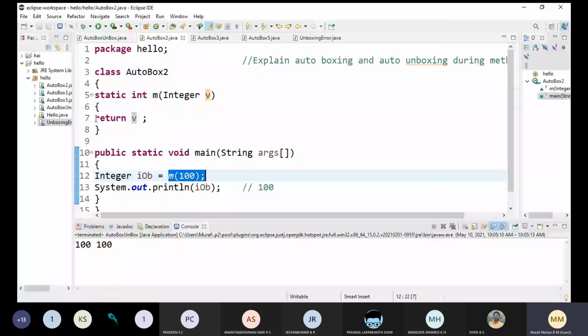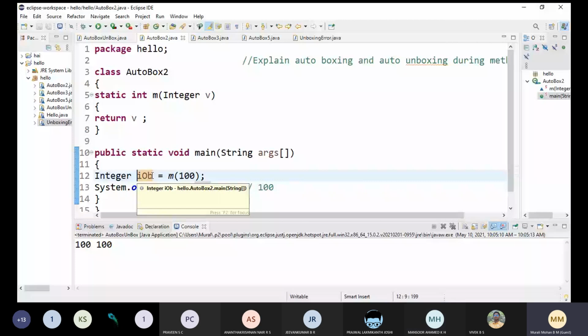When it returns the value of v from here to here, again the unboxing process happens. Again here, you just see integer iob is equals to, again we are getting an integer value here. Again auto boxing is happening here. Is it clear?